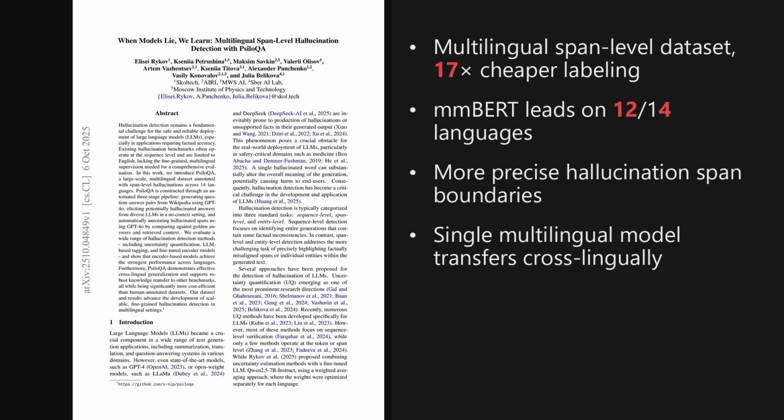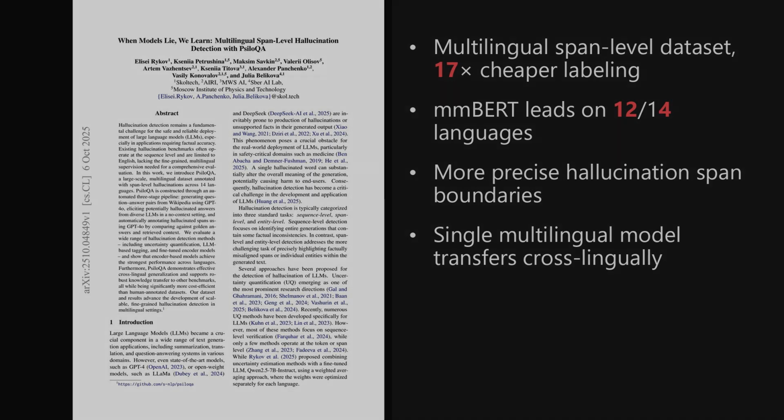The paper is titled, When Models Lie, We Learn, Multilingual Span-Level Hallucination Detection with PsiloQA. And as we will see, the practical gains are surprisingly broad. Beyond cost, the dataset spans 14 languages with span-level tags, and fine-tuned multilingual encoder models beat uncertainty methods and large language model tagging while transferring well across benchmarks.